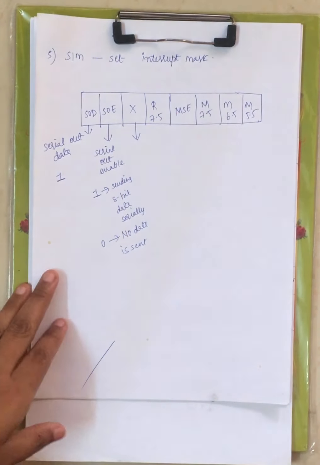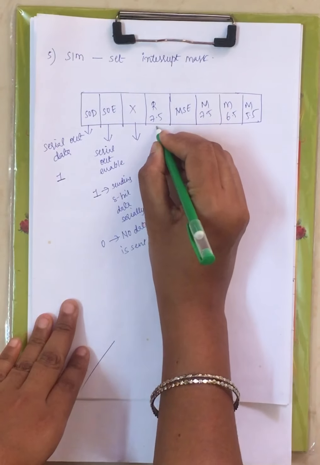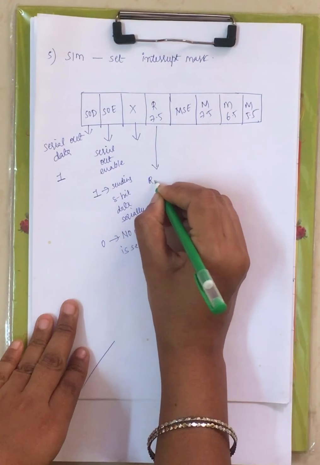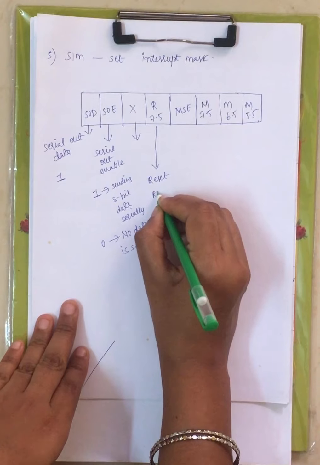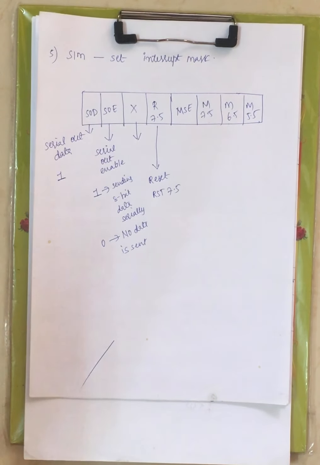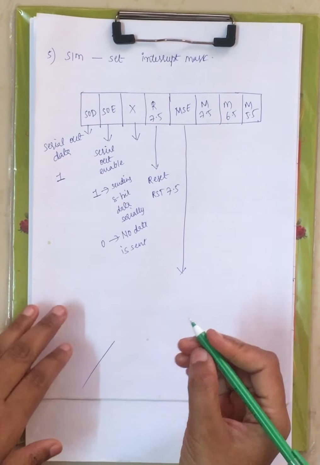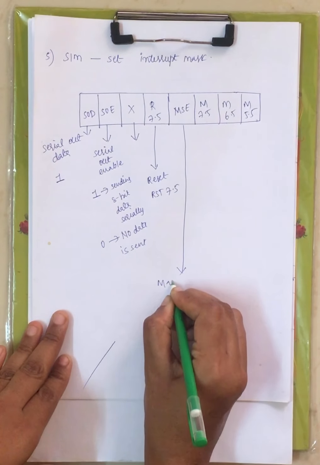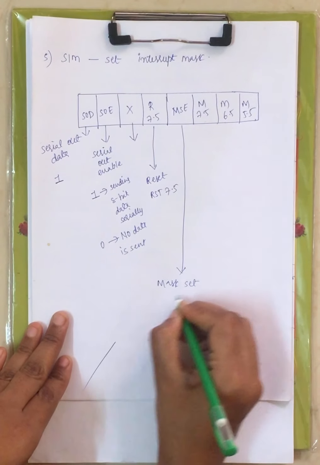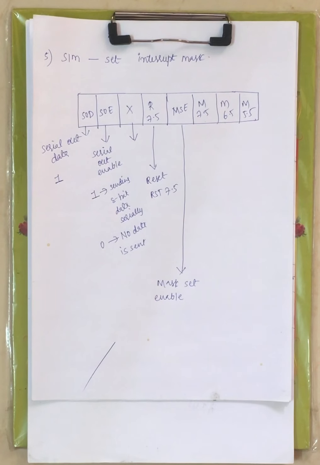Now we have don't care here. That means we don't have any particular operation at this particular bit. And next we have reset RST 7.5. You are resetting the interrupt RST 7.5. And next we have MSE. Now this stands for mask set enable.